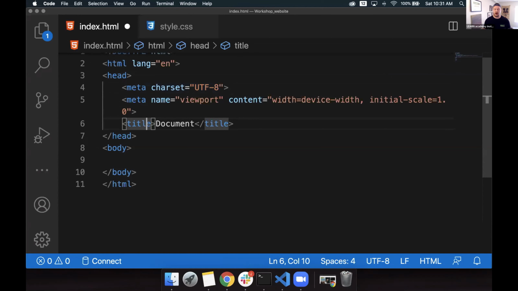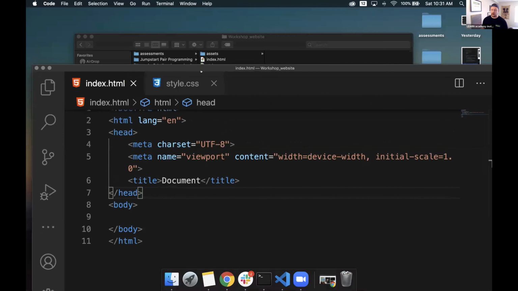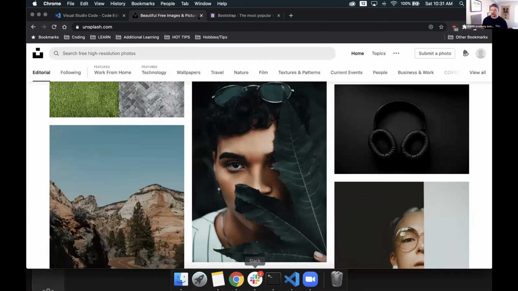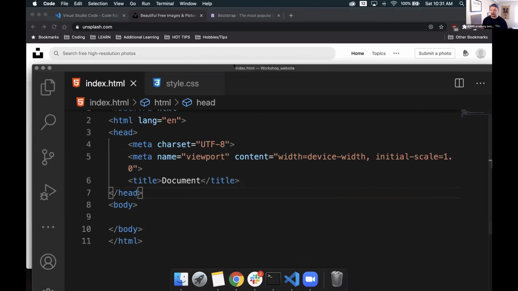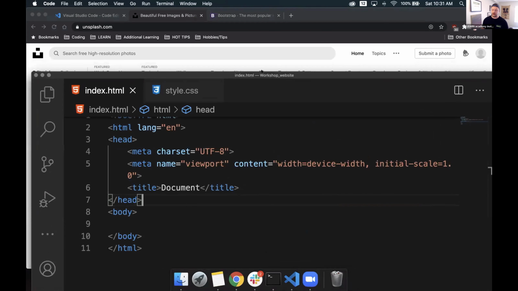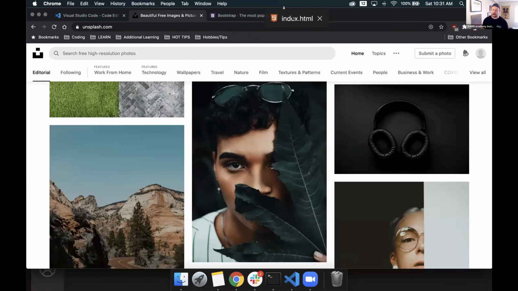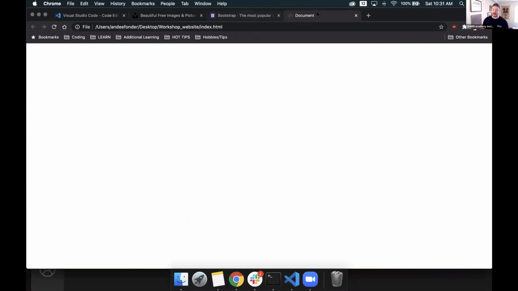Then we have our title. This part actually does get displayed somewhere. Right here, if we save this page, we want to open up our browser real quick. Let's just do a quick check on this. We can have our browser in the background. We'll move this window down, and we can preview this page as is. If we click the tab that's right here, and we drag it up to our browser window, we put it in where the tabs usually go.